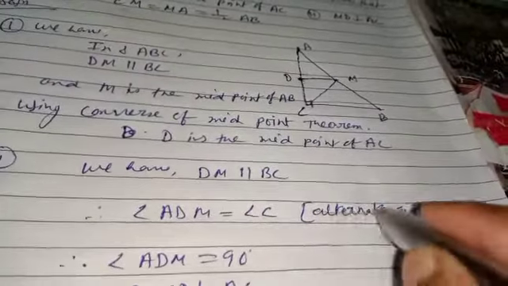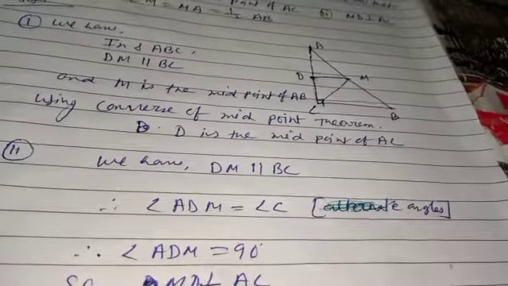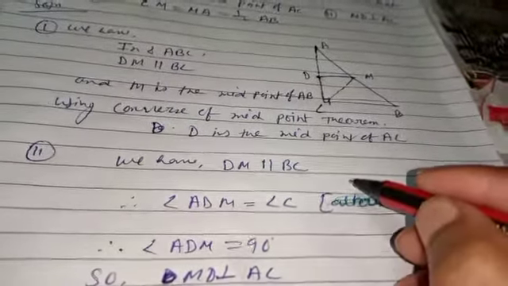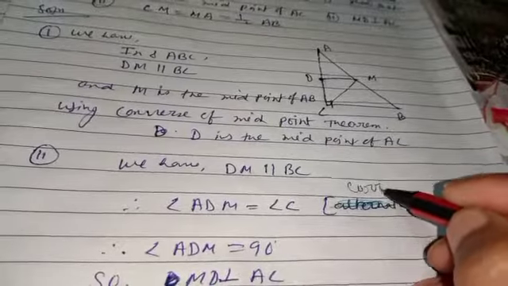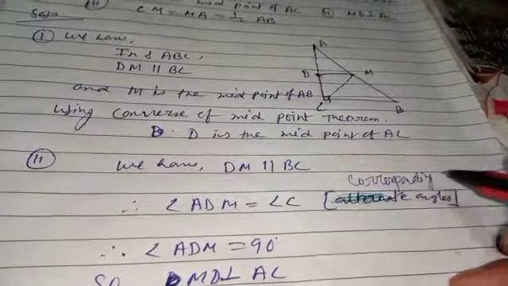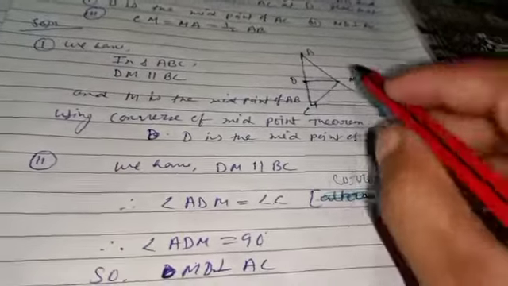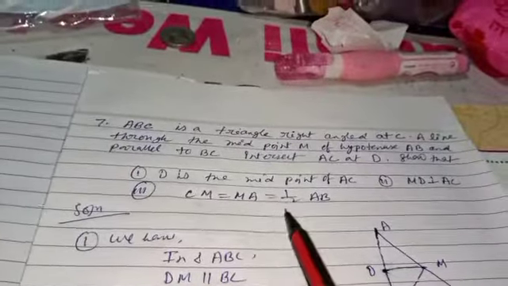Sorry, I had written alternate. This is not wrong, this one is corresponding angles. That's right. Corresponding angles. Clear? So angle ADM is equal to 90 degrees. So you can say that MD is perpendicular to AC. Third one, CM is equal to MA is equal to half of AB.